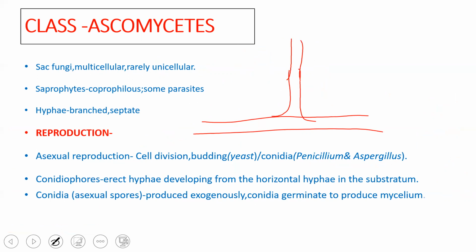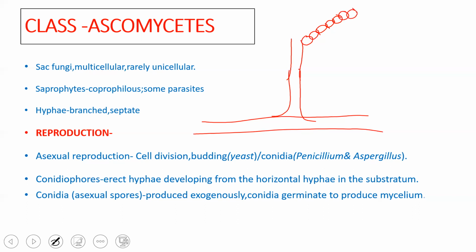Here, the conidia are exogenously produced, whereas in the case of sporangiospores, they were endogenously produced. The spores here are found outside; they are exogenously produced.